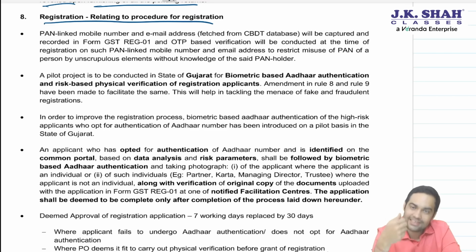So there will be facilitation centers of GST where the person will go to do a biometric Aadhaar authentication. There only he will do Aadhaar authentication in front of the officer or the person sitting in the facilitation center. Plus, he will show all the original documents of whatever he has uploaded on the portal. So just uploading on the portal will not give you registration if it is identified by the common portal to be a risky case. Then you will have to take the documents to the facilitation center, show the original copy, and only then is the application deemed to be filed.